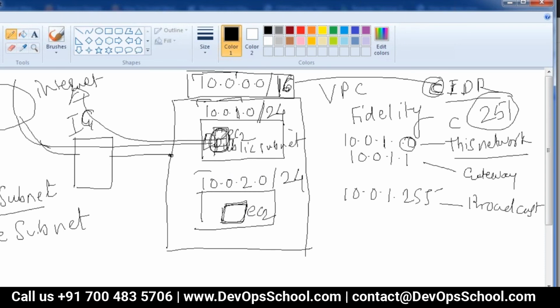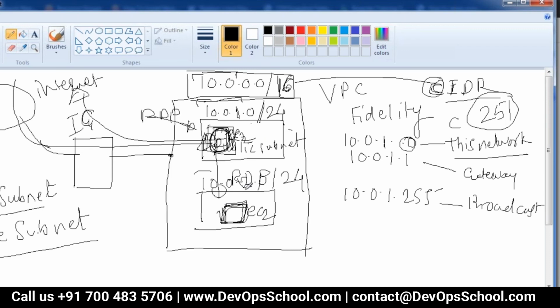But if I SSH or RDP to the EC2 instance sitting in my public subnet, then I can do RDP here from outside, and then I can again open an RDP connection from this one. So that way I can access it, but there is no direct connectivity. That is called a private subnet. It is sitting in private.